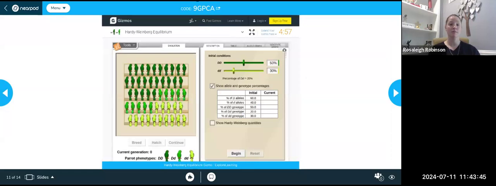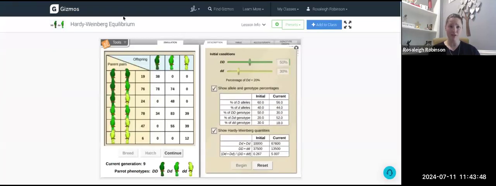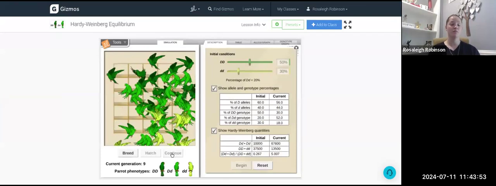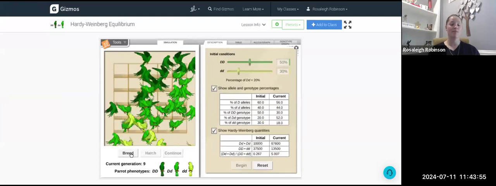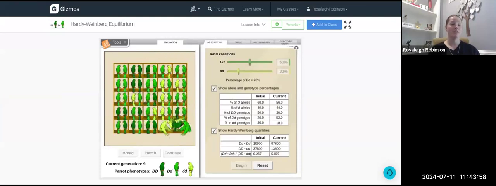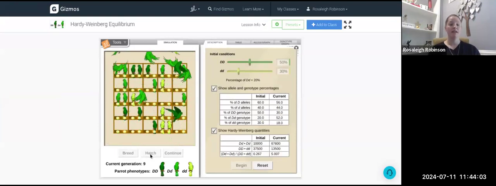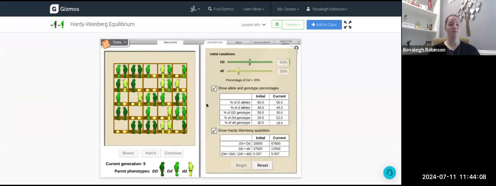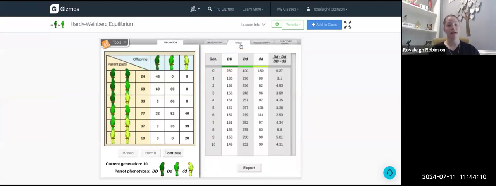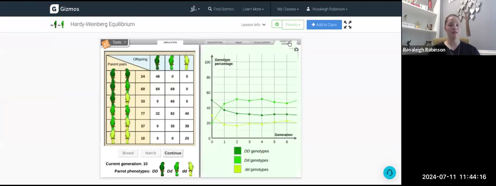So again, we are going to go ahead and click on our Gizmos. When you get there, you're launching and you're going to see something like this. We are going to continue to breed our parrots. Every single time they are breeding randomly, and then they are going to have sexual reproduction between the two offspring. We can then record their offspring in our data chart. You will continue from one generation to the next, where we are recording our data in a table. We'll record it in a graph for alleles as well as genotypes. And this is all going to be along with following in your Google document.